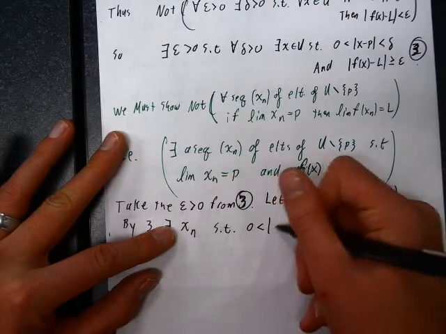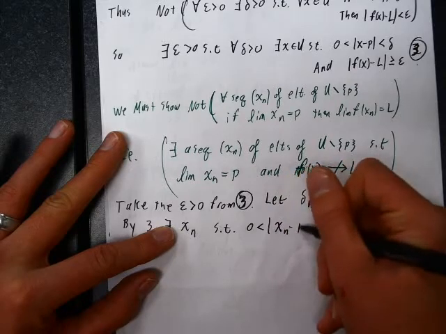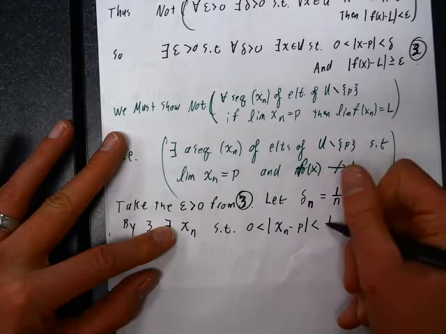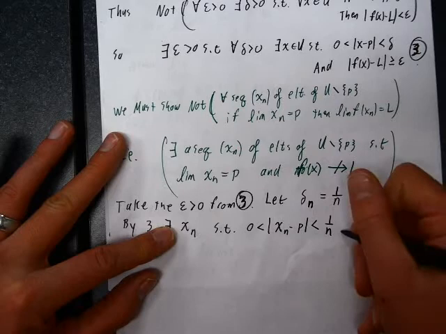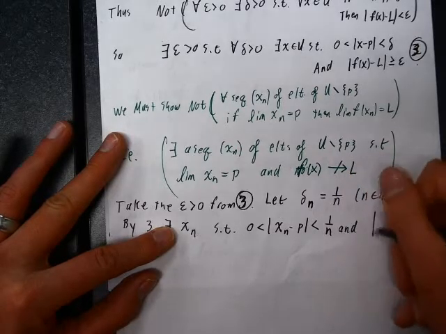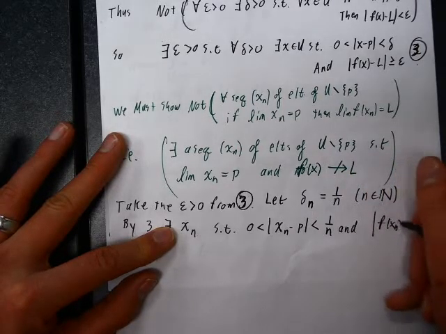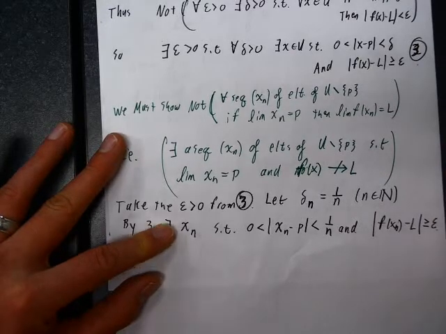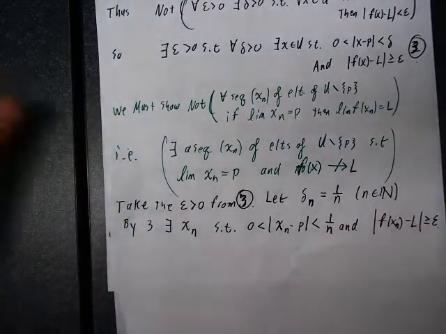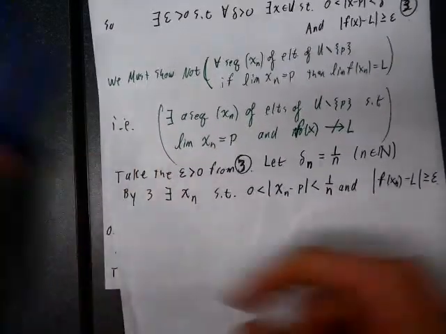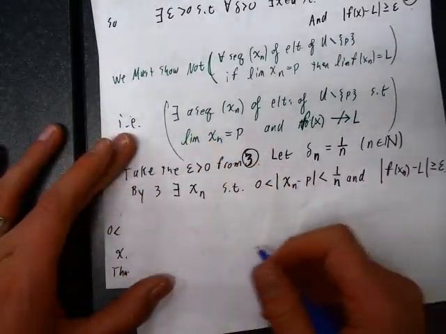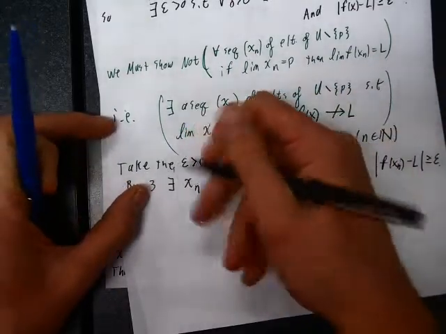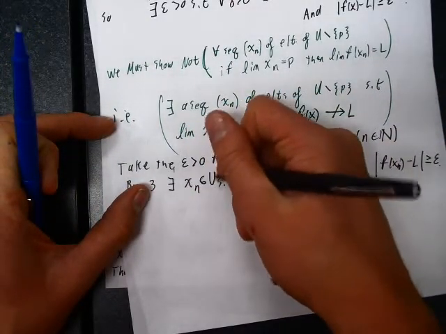0 is less than the absolute value of x sub n minus p is less than delta n, which is 1 over n, and absolute value of f of x sub n minus L is bigger than or equal to this quantity epsilon. And now let's just unravel this and see how we can get what we want. Oh, and I guess this x sub n is an element of u. That's important.